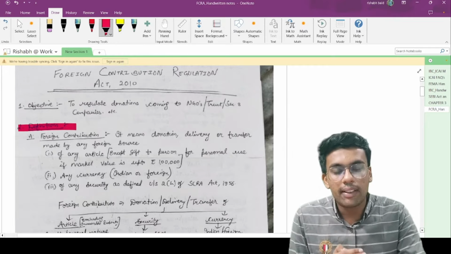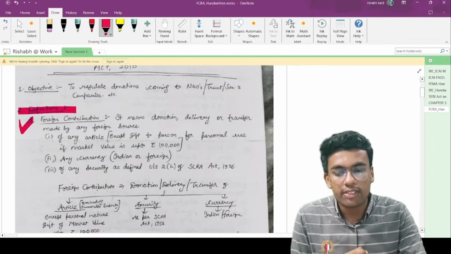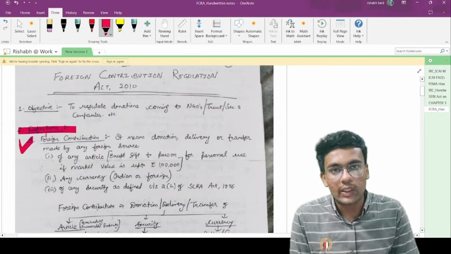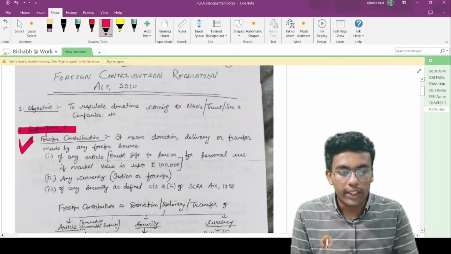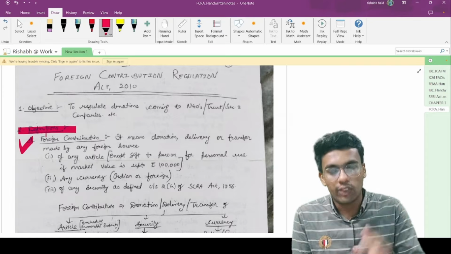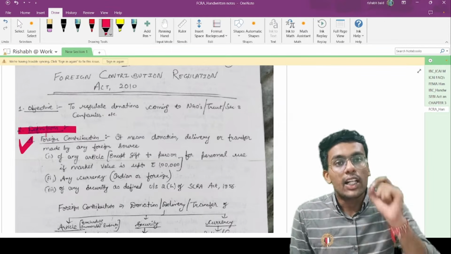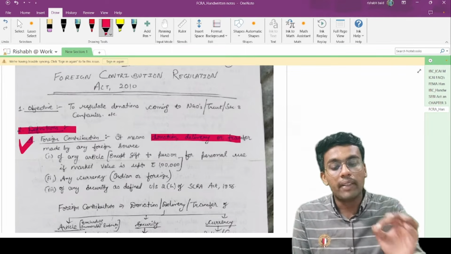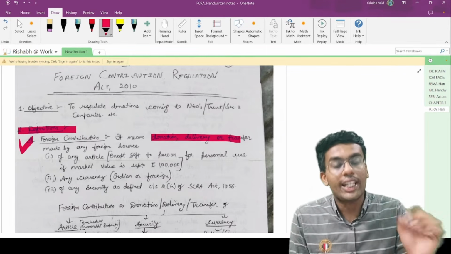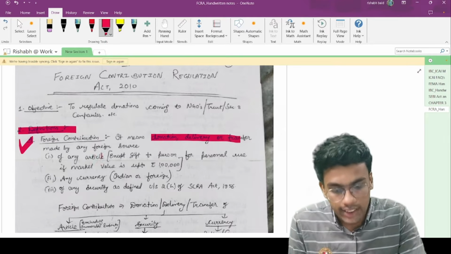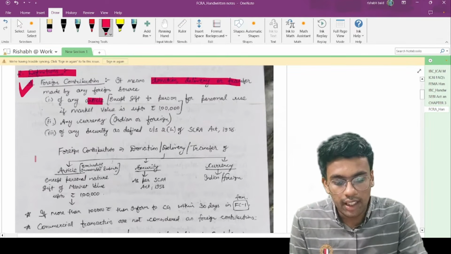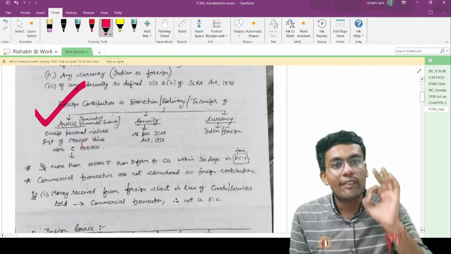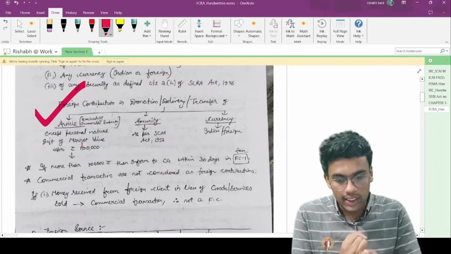Now we are going to learn some relevant definitions under this chapter. First one is foreign contribution. Now the chapter name is Foreign Contribution Regulations Act 2010. What is the meaning of foreign contribution? What will you call something a foreign contribution? It means donation, delivery, and transfer made by any foreign source of any article, any currency, or any security. We will learn this chart. Foreign contribution equals donation, delivery, and transfer of article, currency, and security.